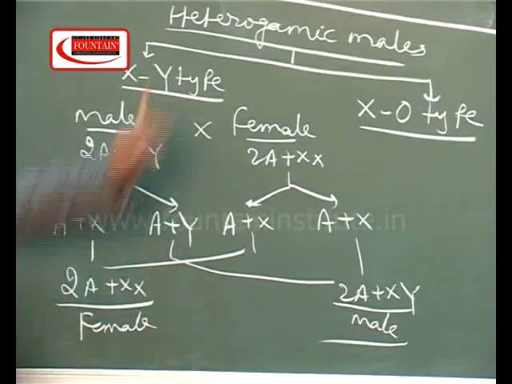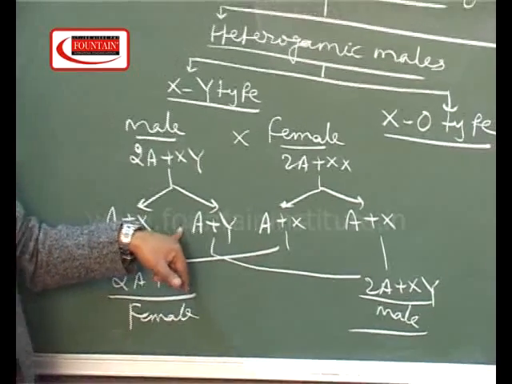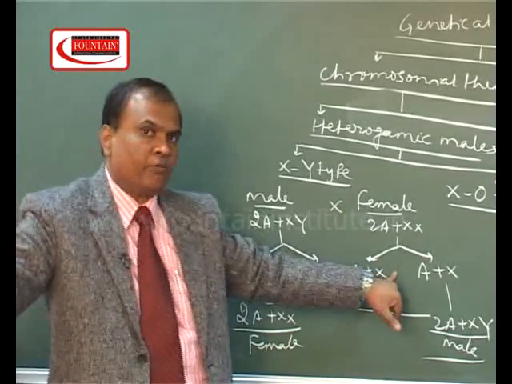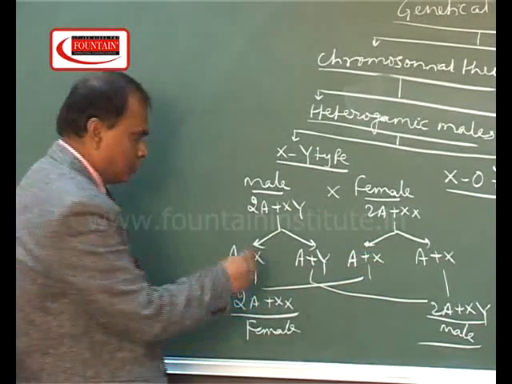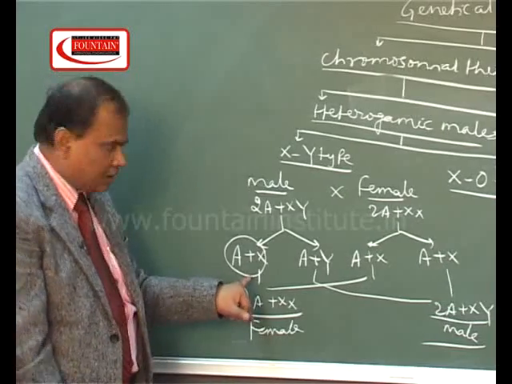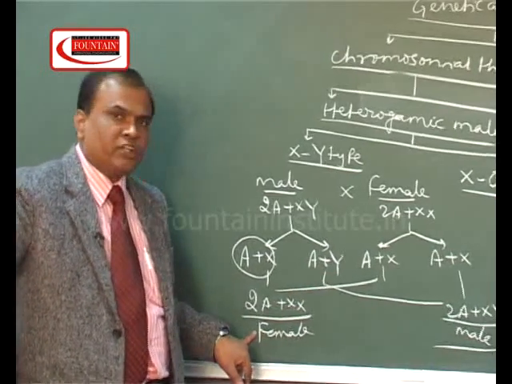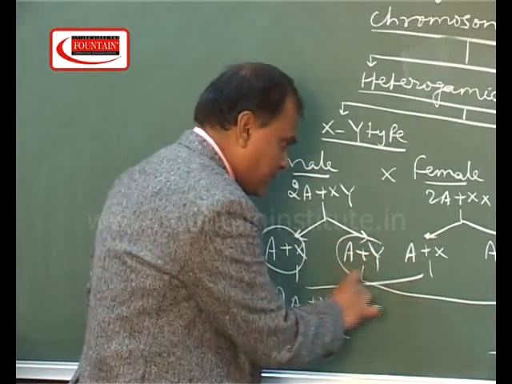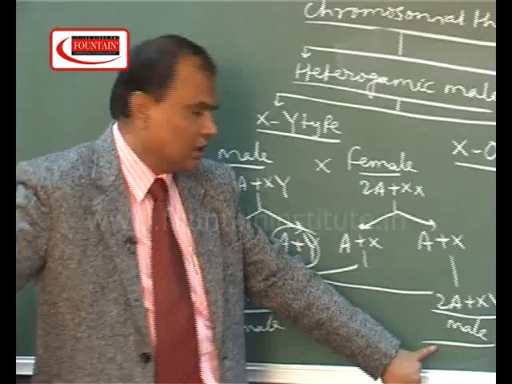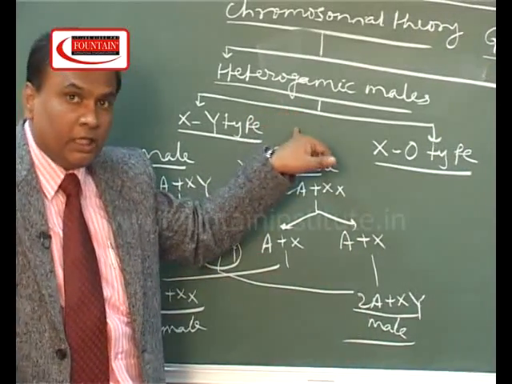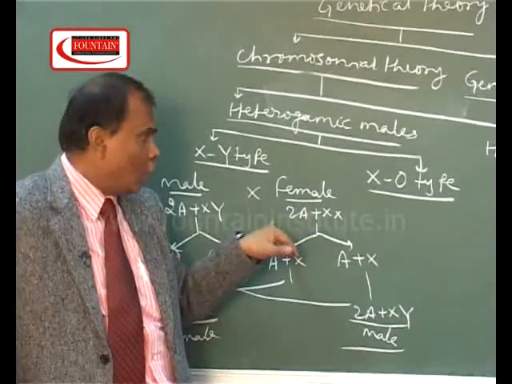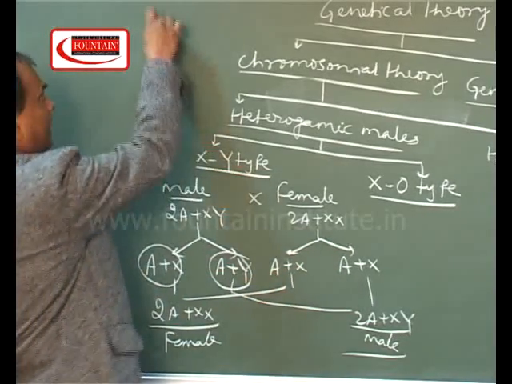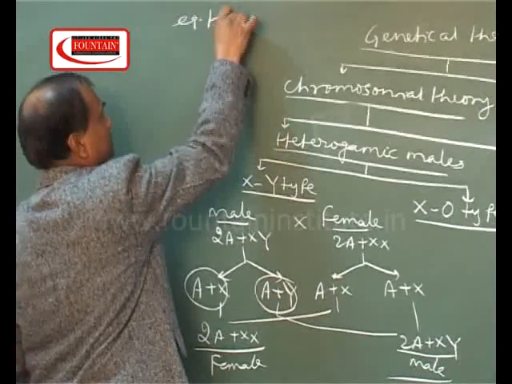So this case clearly indicates that the sex will depend on the type of fertilizing sperm, not on the type of fertilizing ovum. Suppose if this sperm is taking part in fertilization, the offspring will be female, whereas when this sperm takes part in fertilization, the offspring will be male. So when the male is heterogametic, the sex will depend on the type of sperm taking part in fertilization. And this type of mechanism is found in higher organisms.